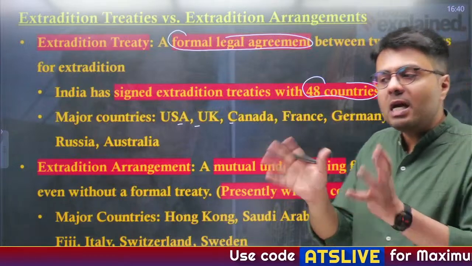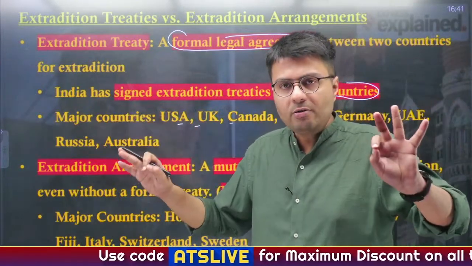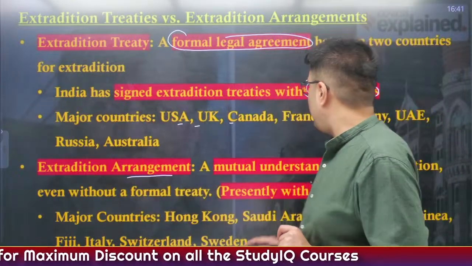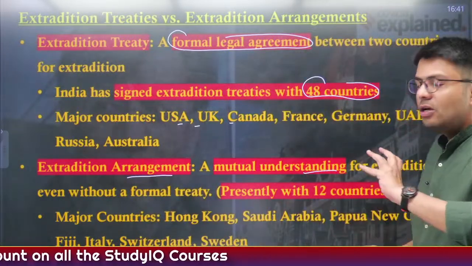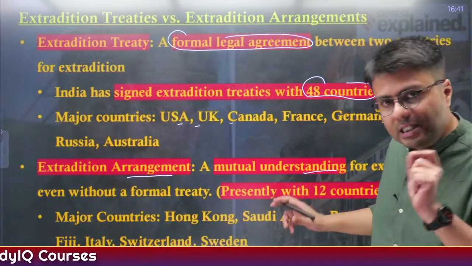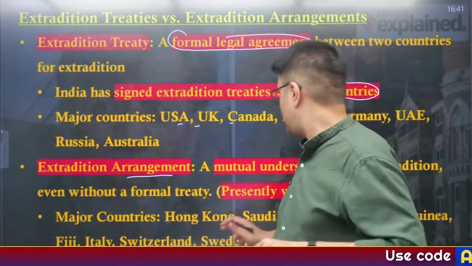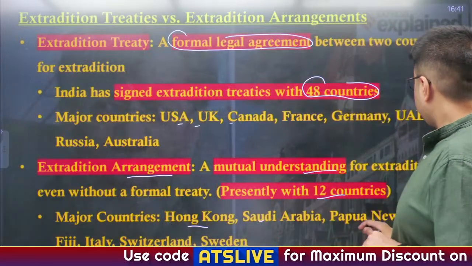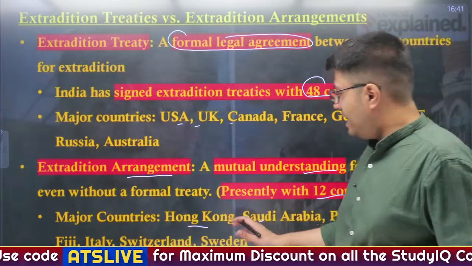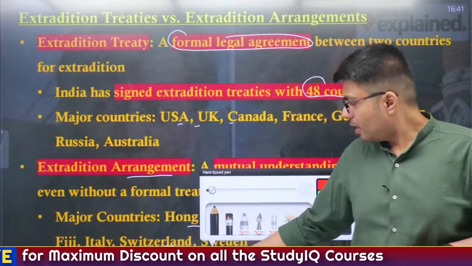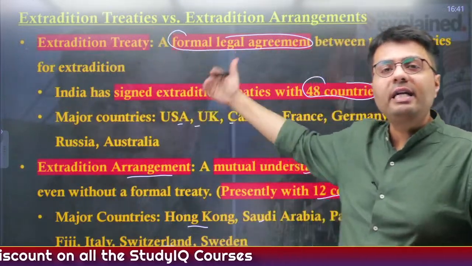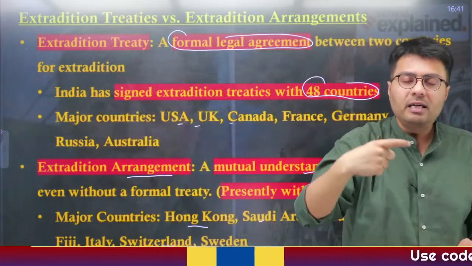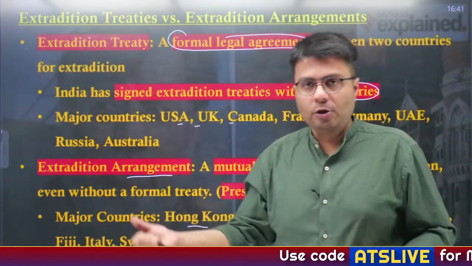Also, the informal understanding between two governments or two countries whenever it comes to extradition is known as an extradition arrangement. This is a mutual understanding. It does not have legal force. Presently, India has extradition arrangements with 12 countries, which include Hong Kong, Saudi Arabia, Papua New Guinea, Fiji, Italy, Switzerland, and Sweden. India also has an extradition treaty with Bangladesh. Under that treaty, the current Bangladesh government asked India to extradite Sheikh Hasina back to Bangladesh, right?